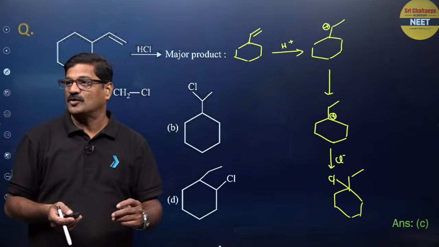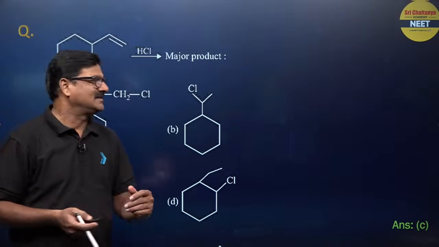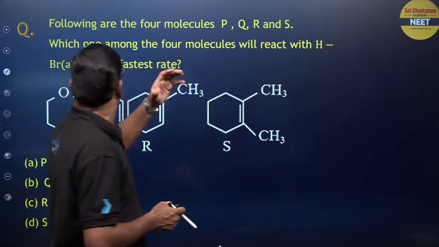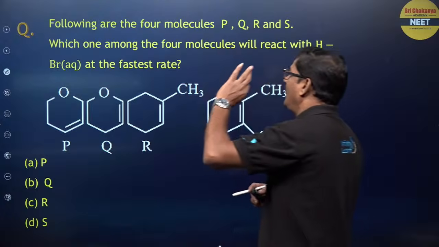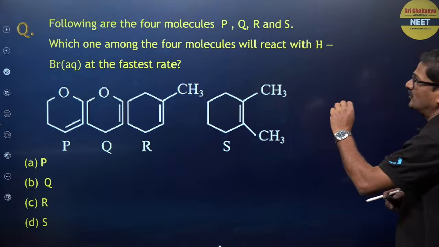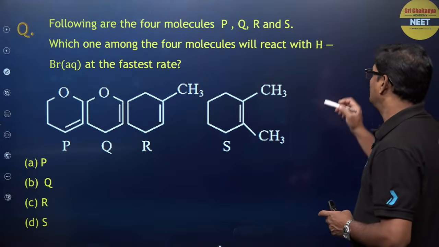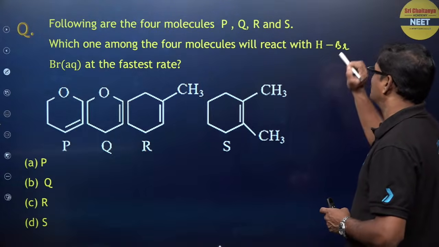Now, moving ahead, one more question. Get ready. Look at this. Of the following four molecules P, Q, R, S, which one among the four will react with HBr at the fastest rate? HBr, I just want to write HBr, okay?